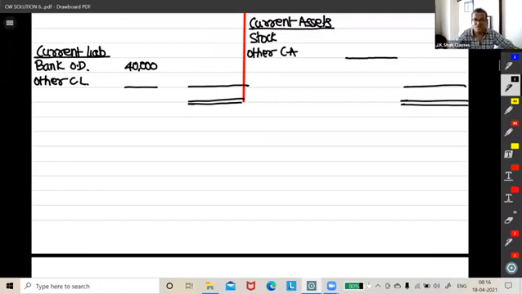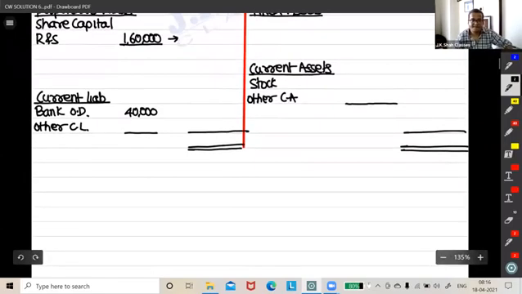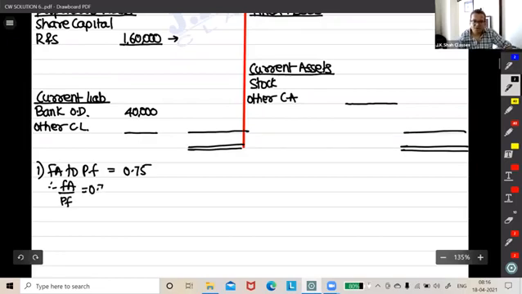Fair enough, I hope. Fixed asset to proprietor fund is 0.75. Therefore, fixed asset upon proprietor fund is 0.75. So fixed asset is 0.75 times proprietor fund.